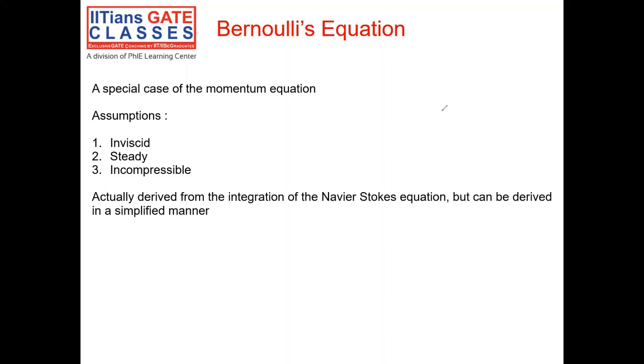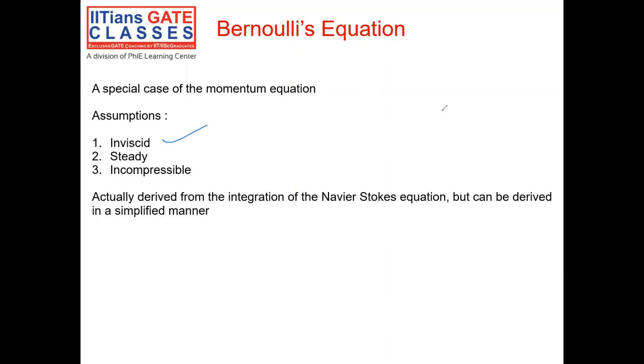This is a special case of the momentum equation, that is, when I make certain simplifications to the momentum equation: it is inviscid, so all the viscosity terms I can ignore; the flow is steady, so all the time derivatives are zero; and I'm going to assume compressibility is not present, that is, the density is not a function of pressure. When I make these assumptions and simplify the equation, I end up with Bernoulli's equation.